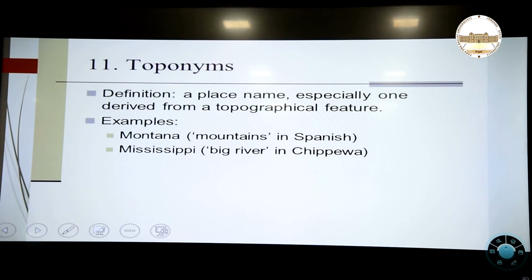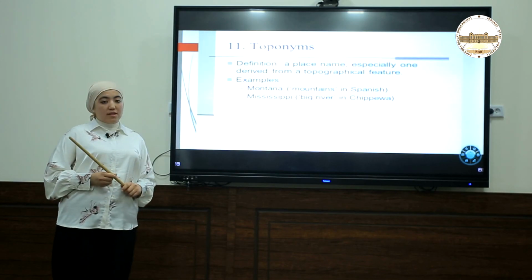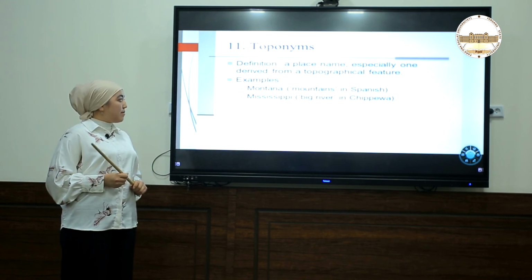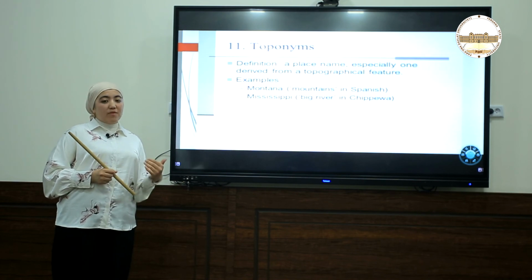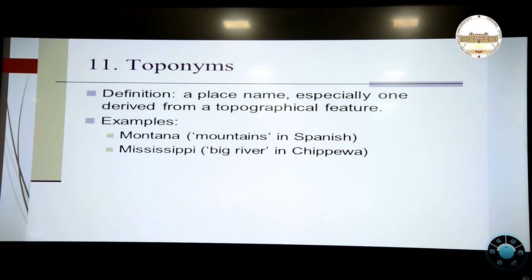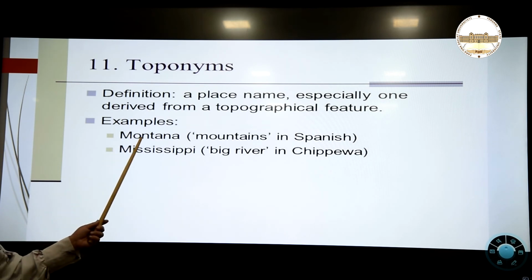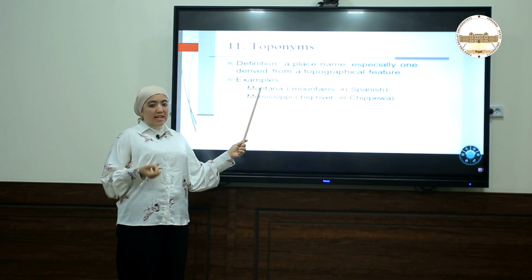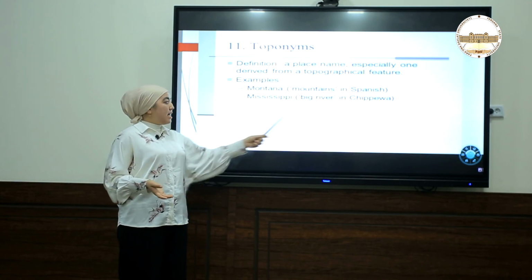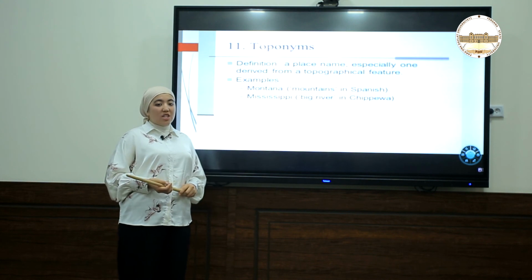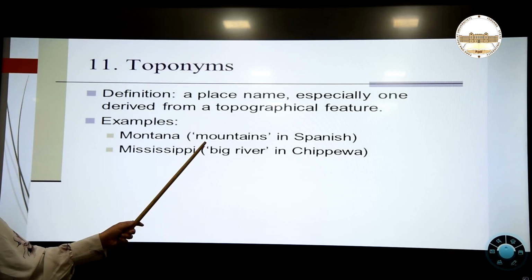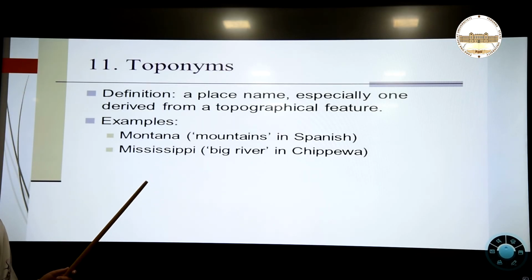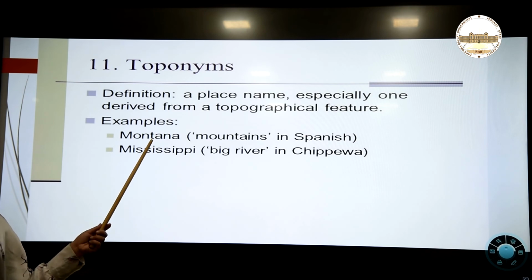And the next one is toponyms. Toponym, if you pay attention to the definition of this word, is a place name, especially one derived from a topographical feature. It means that with the help of the topographical or geographical features of some place, we are creating a new word. For example, Montana. Montana is a place that we could call in Spanish, but actually in Spanish it means mountains, and they would call this name mountains, but actually we have accepted it as a new word, Montana, not mountains.